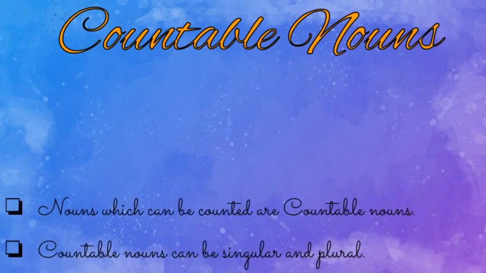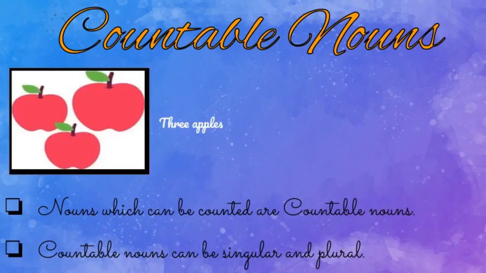Nouns which can be counted are known as countable nouns. What do you mean by countable nouns? Countable nouns are nouns which can be counted. Look at the example here. What is the first example given here? Yes, the first example is apples.